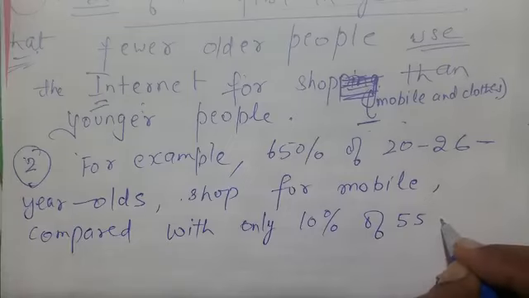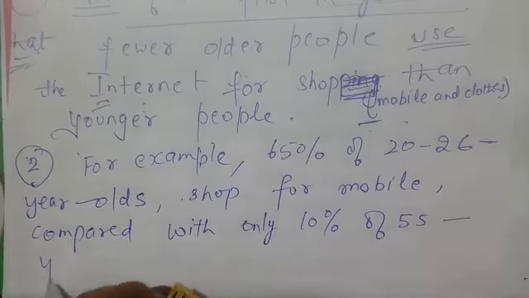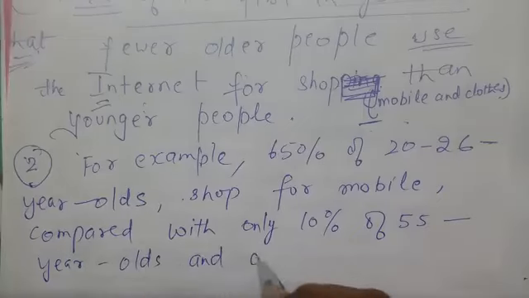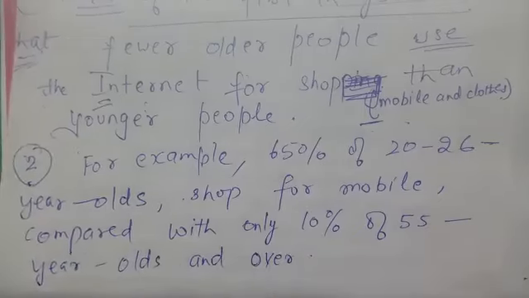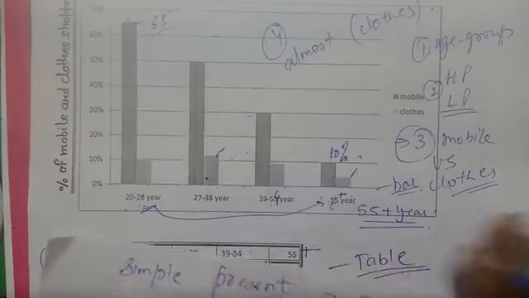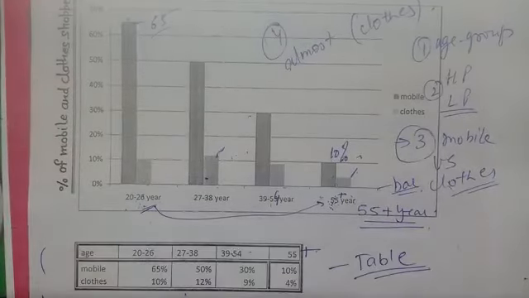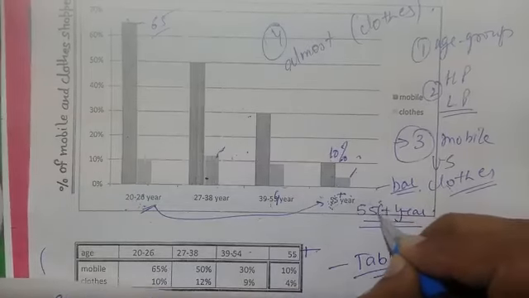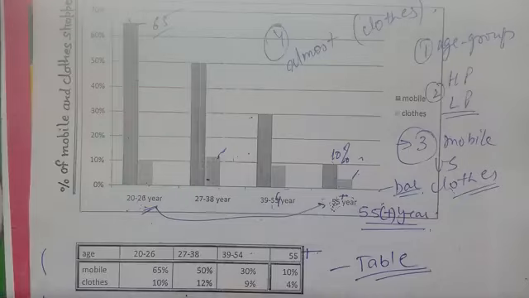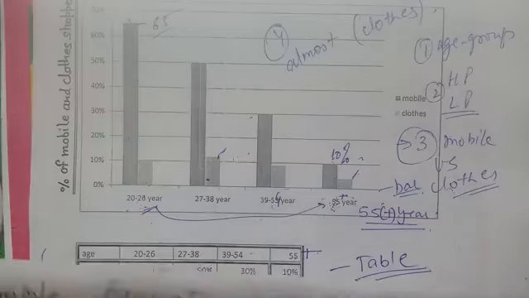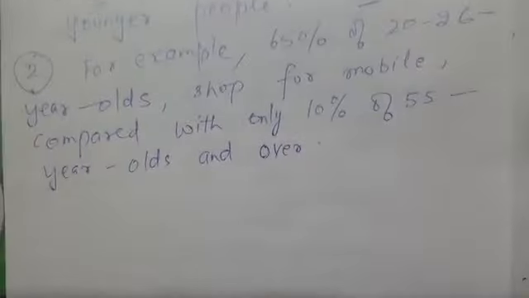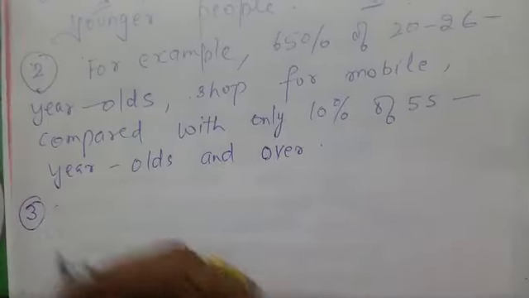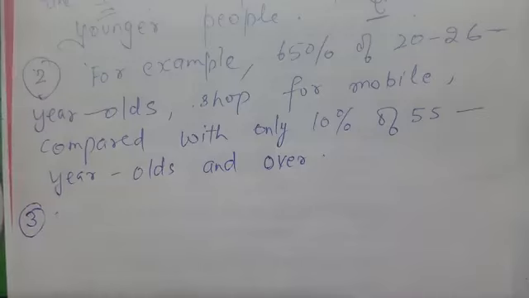We can say 55 year olds and over. So 55 and over. So this is the point. Next is, this is my second, third. These are only sentences please.